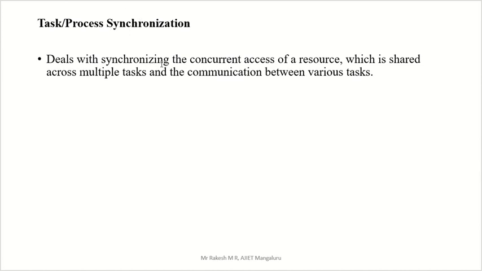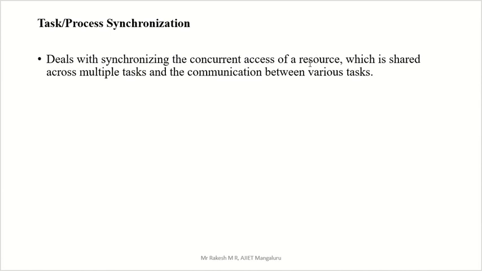It deals with synchronizing. There are two types of processes actually, cooperating processes and independent processes. A cooperating process means there is cooperation required between those processes. So how do two processes mutually understand each other? That we can see in process synchronization: synchronization of concurrent access of a resource. That means, consider P1 and P2 are two processes, and both processes are trying to access one resource. How is it possible to access one resource?